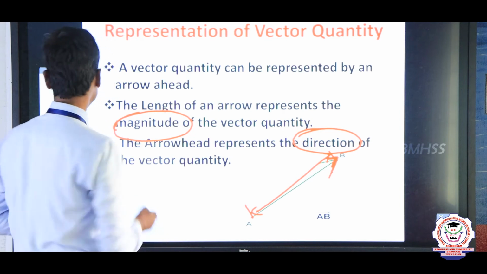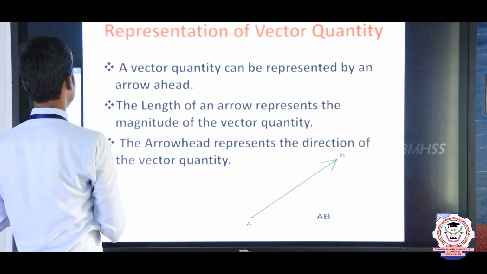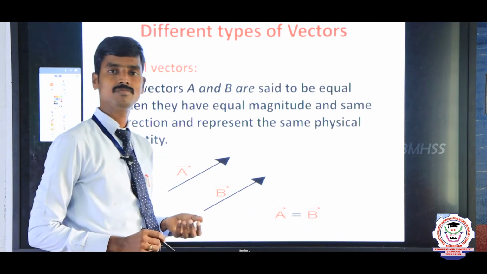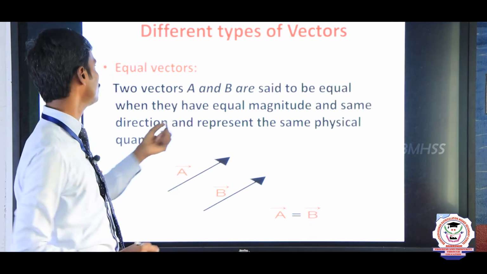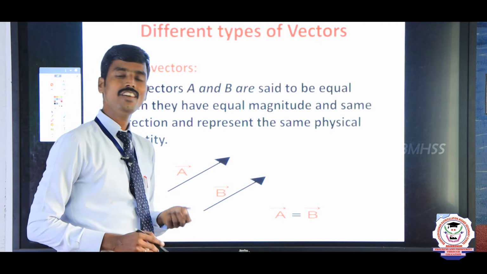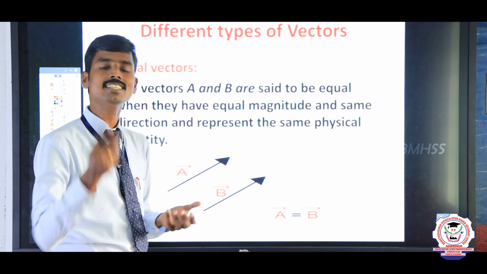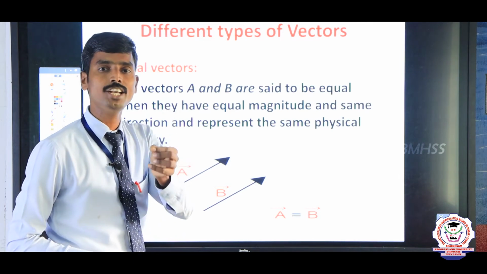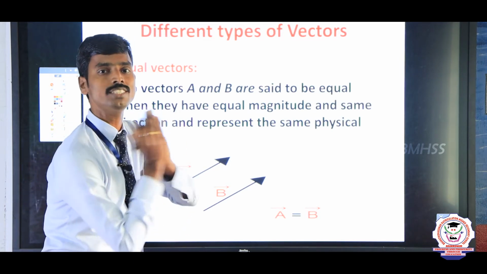See, the next one is different types of vectors. The first one is equal vector. When are we calling vectors equal? Let us consider two vectors, A vector and B vector, with equal magnitude, and these two vectors move in the same direction.